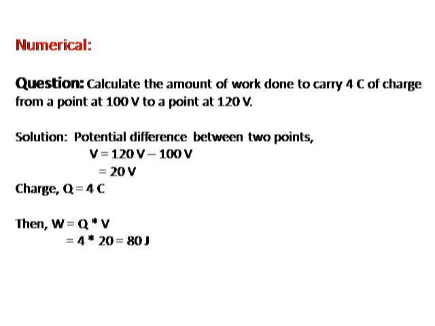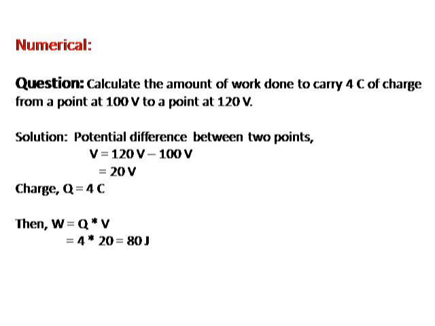So first of all, we have to find the potential difference between the two points. That will be 120 volt minus 100 volt, so the potential difference we get is 20 volt. Now the charge given in the question is 4 coulomb. So using Q and V, charge and potential difference, we can easily calculate the amount of work done to carry the charge.